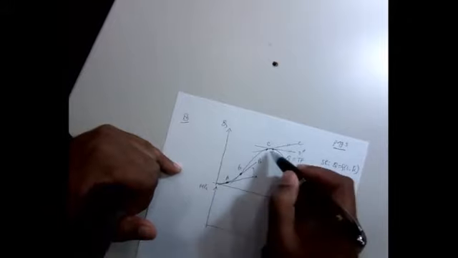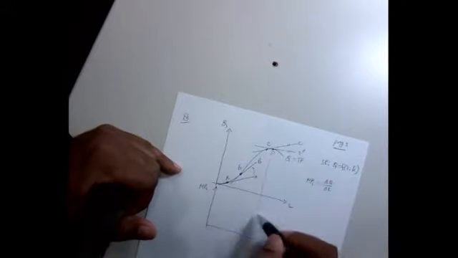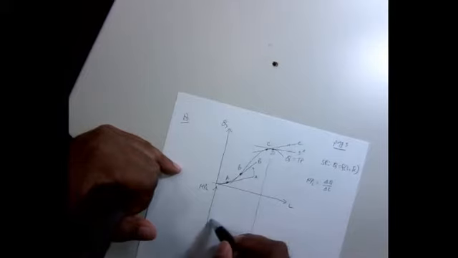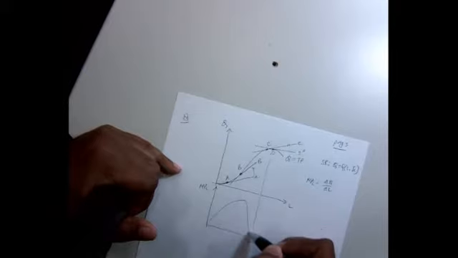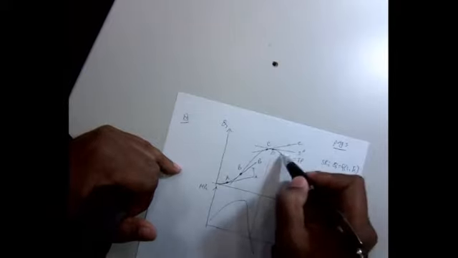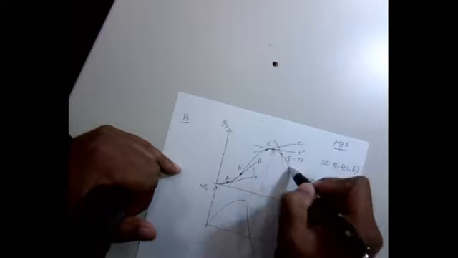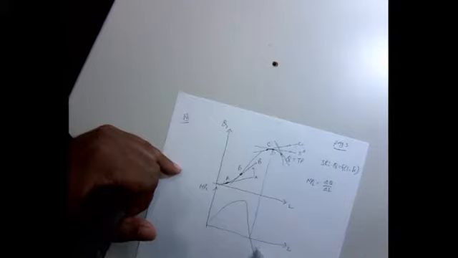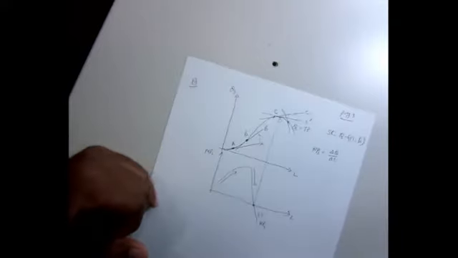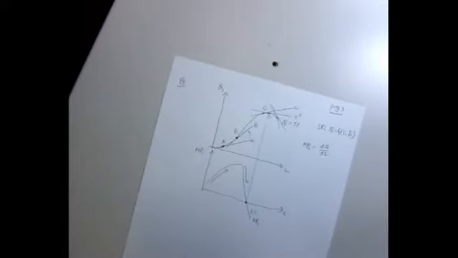So now if I want to plot it, what I will get is this. Initially, my marginal product goes up, and then eventually it goes down like this. And if you go here and take a slope, you'll find the slope is now negative because it's downward sloping. So your marginal product of labor is negative here. It follows from the slope of the total product curve. Is that clear, everyone? Okay.